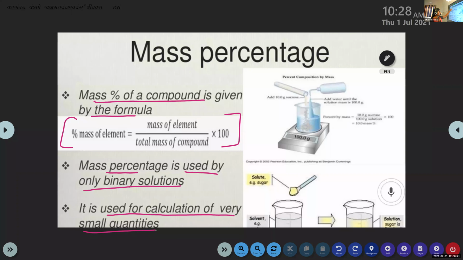So mainly, the equation of mass percentage is mass of element by total mass of compound into 100, it is used only for binary solutions, and it is used for the calculation of very small quantities. Clear? This is clear?